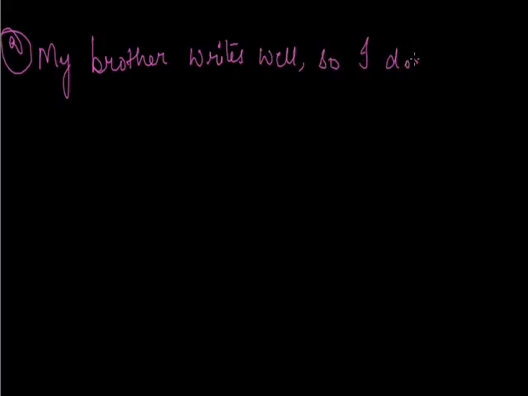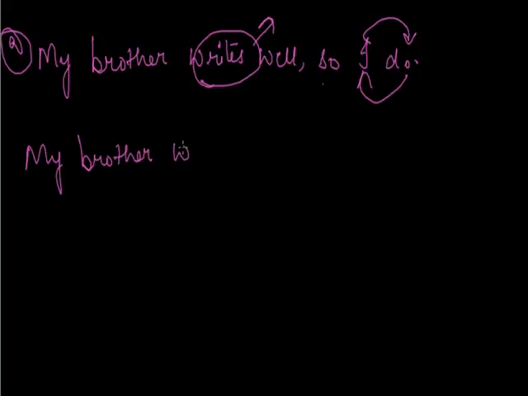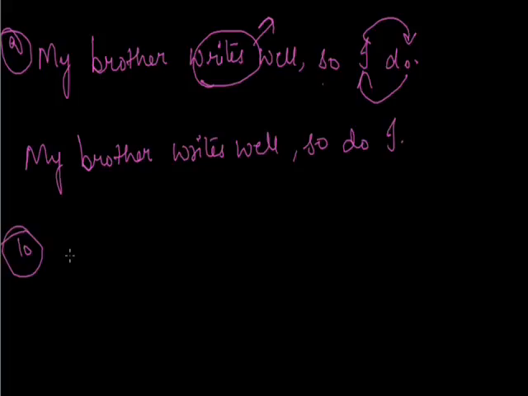Next rule, my brother writes well, so I do. Now my brother writes well, so I do. What is the error? Here the verb is coming after I. Okay. So in the same way, the correct sentence would be my brother writes well, so do I.